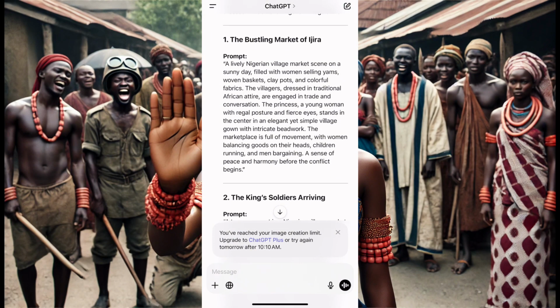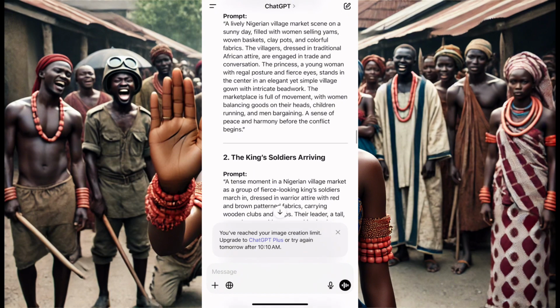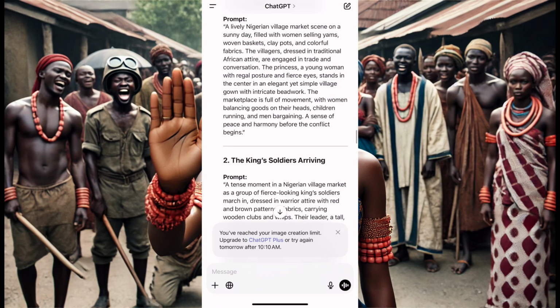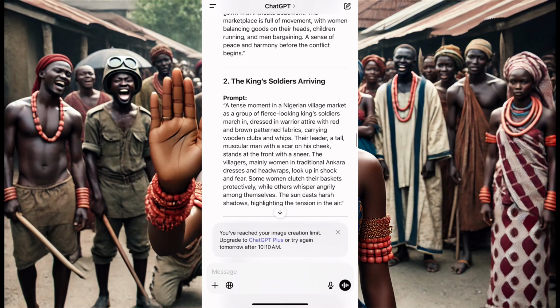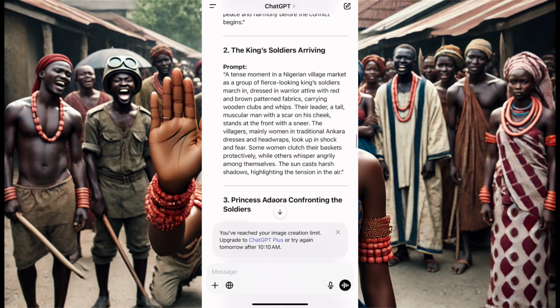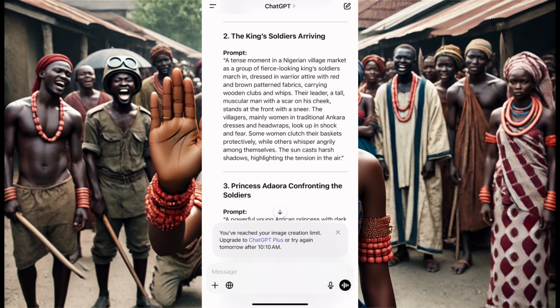Again, please, you can screenshot or slowly record this. Yes, it no pass like this, truth be told. Now you can record or you screenshot my prompt. So you can read the first one. A lively Nigerian village market scene on a sunny day filled with women selling yam, basket, clay pot, and all those things. You all know, yeah, we are that. And then the king's soldiers arriving, and all that in a prompt. Okay, so this is how it was.